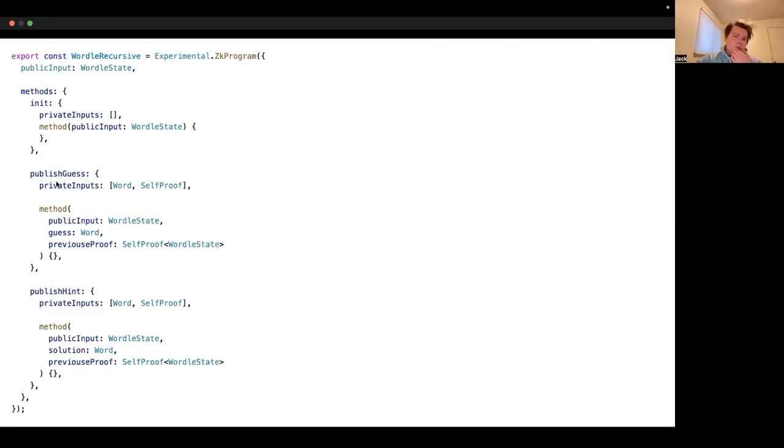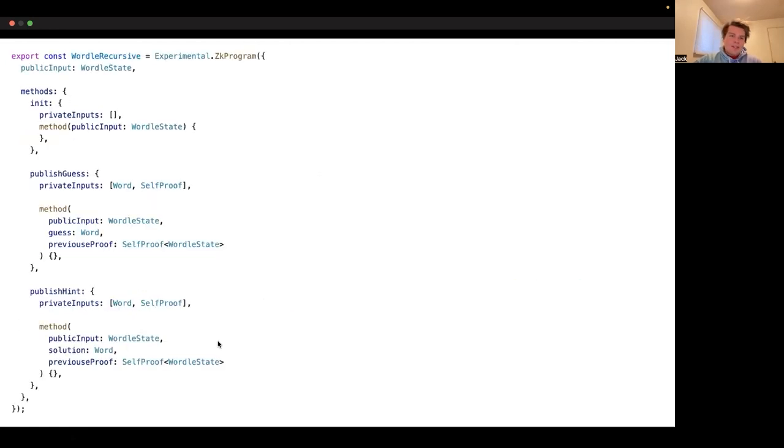And when we look at the method down here, we take the previous proof as an input, we take the guess as an input, and then we take Wordle state as a public input. Roughly the same thing happens down here for publish hint, but now our word is the solution. We still take a self-proof as a private input, and we verify it.